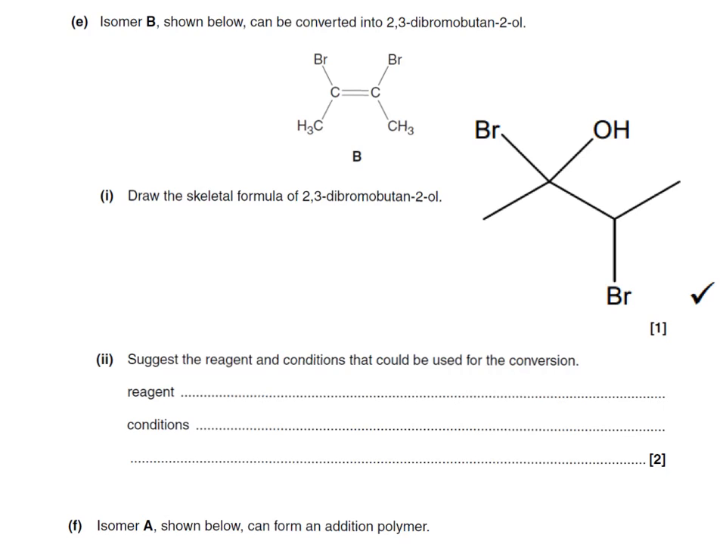The skeletal formula of 2,3-dibromobutanol is shown here. We have the longest chain in the original molecule 1, 2, 3, 4. We have the same situation here, 1, 2, 3, 4 carbons. We also have 2 bromines on position 2 and 3, and this is position 2 bromine, position 3 bromine, and finally we have the hydroxy group on position 2.